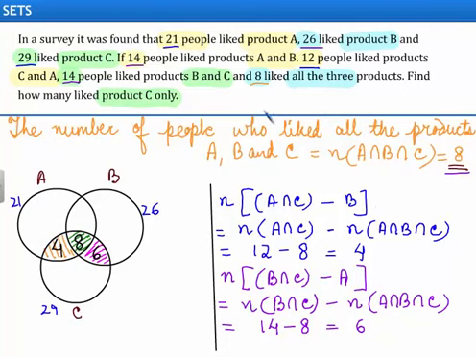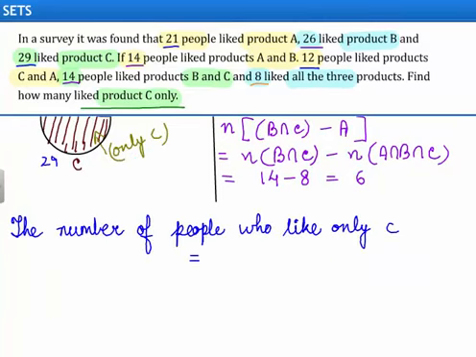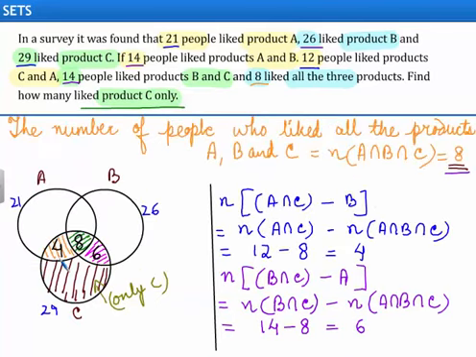Now, in the question we are asked to find out how many liked product C only. So that will be represented by this region. So this represents only C. So the number of people who liked only C will be equal to 29 minus 4 minus 8 minus 6.